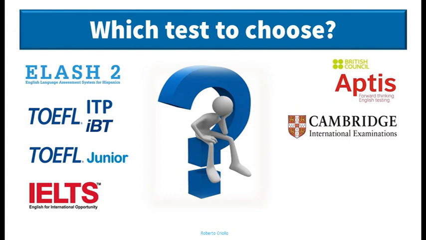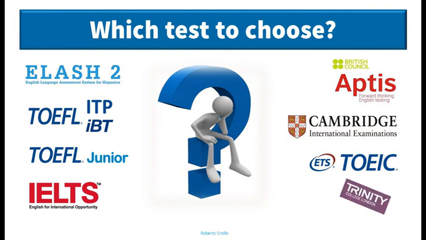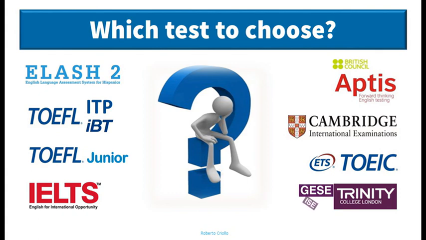And what to say about the famous Cambridge series of tests, the PET, the CET, the FIRST, the Advanced, and the Proficiency, the Test of English for International Communication, developed by the Educational Testing Service, and of course, Trinity College London, which has two different kinds of tests. First of all, the Graded Examinations in Spoken English, or GESE, versus the Integrated Skills in English. So all of these are very